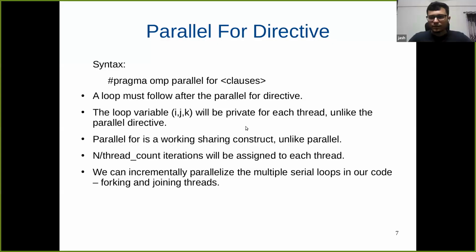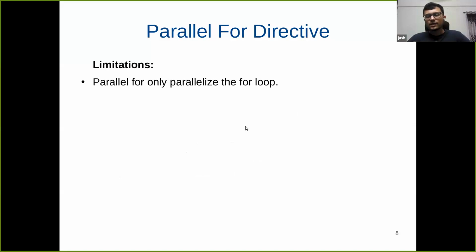Let me quickly... Yeah, so now let us move ahead. There are limitations to this parallel for directive. The first limitation is that it should be followed by a for loop, which we already saw.